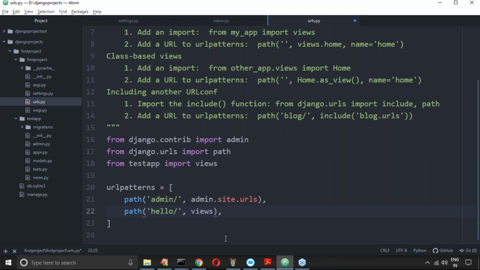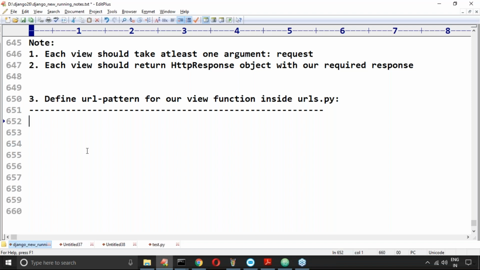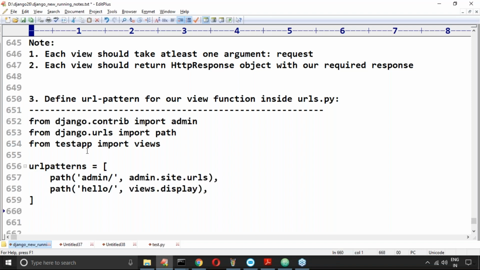So views.display, because display is available inside views. That's all, it is completed. These are one-time activities, don't worry at all. Only the line from testapp import views, and then path hello.